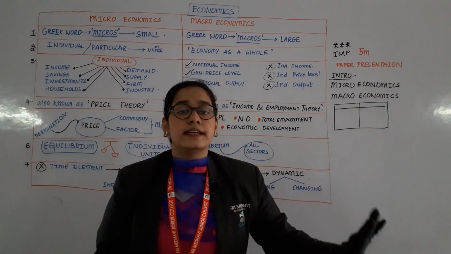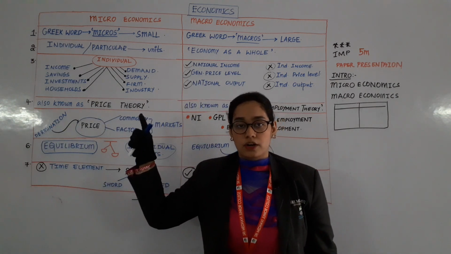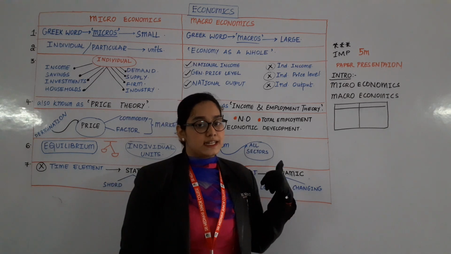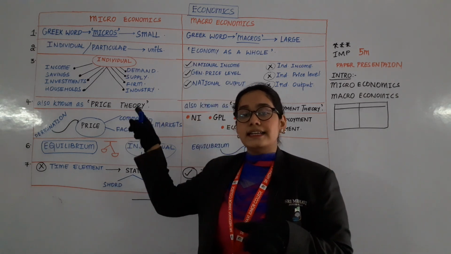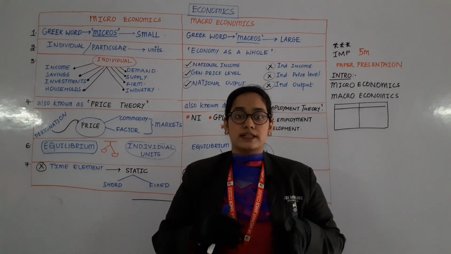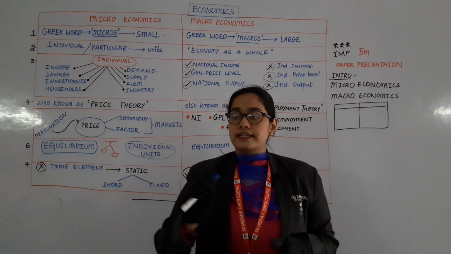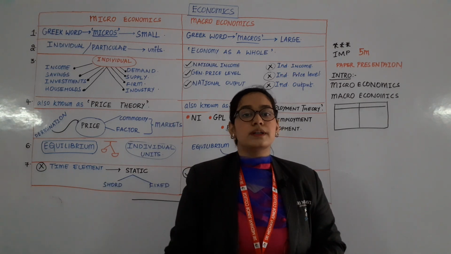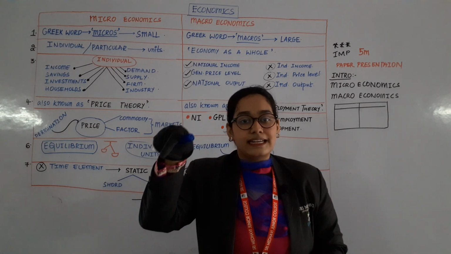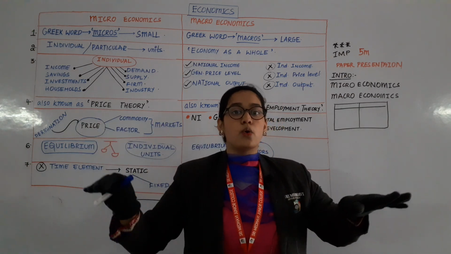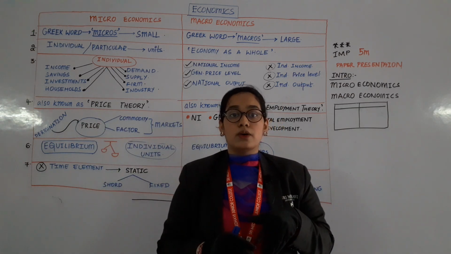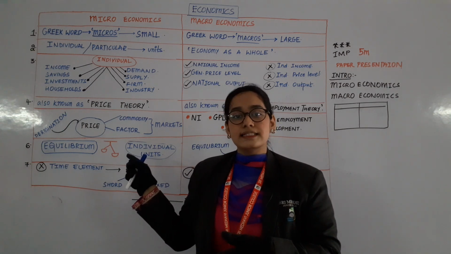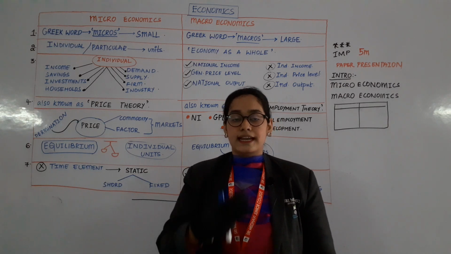Two points are cleared. It is derived from the Greek word mikros, which means small. It is derived from the Greek word macros, which means large. The second point is that it deals with individual or particular units. If I scold a student in the class, I am scolding an individual student, not the whole class. If I talk about the whole class, that is macro. If I talk about only individual students, that is microeconomics. Let us see the third point.